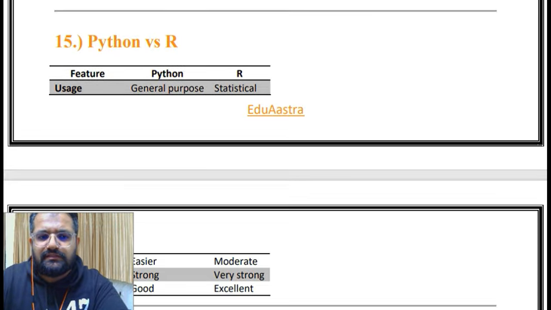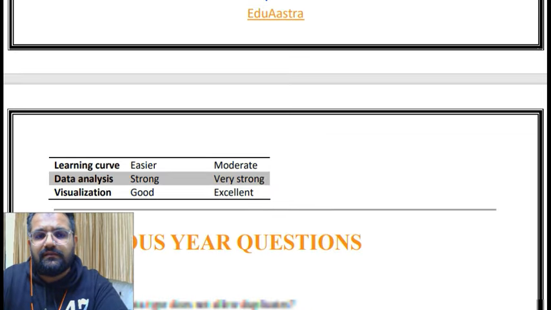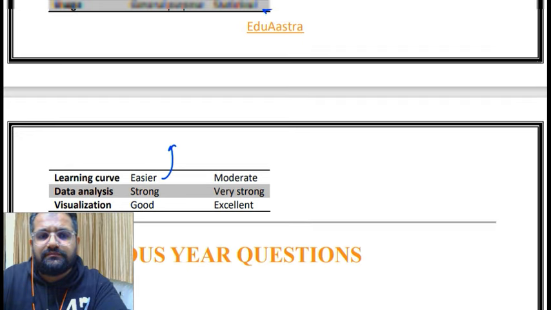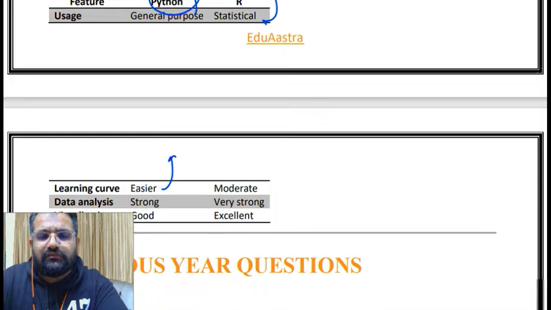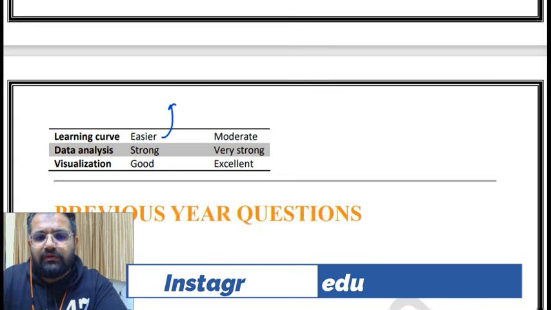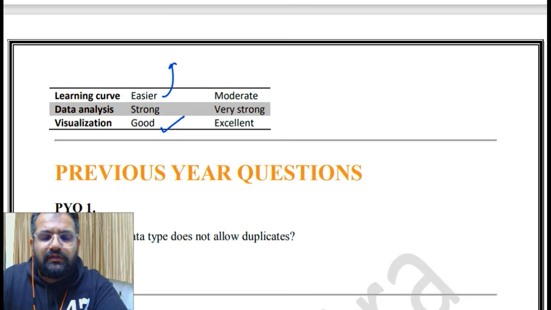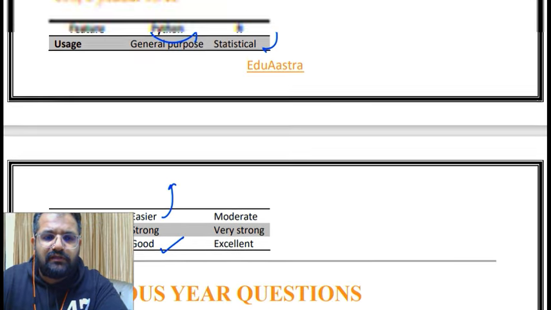Python versus R. Features usage में general purpose is Python and R is for statistical. Then learning curve: easier in case of Python and moderate in case of R. Then data analytics: strong in case of Python and very strong in case of R. Visualization: good in case of Python and excellent in case of R. So all of these are very important.